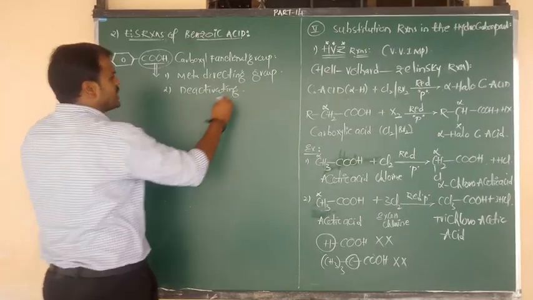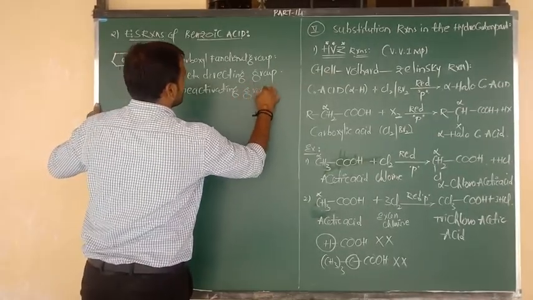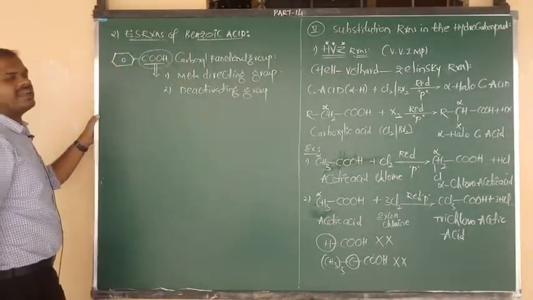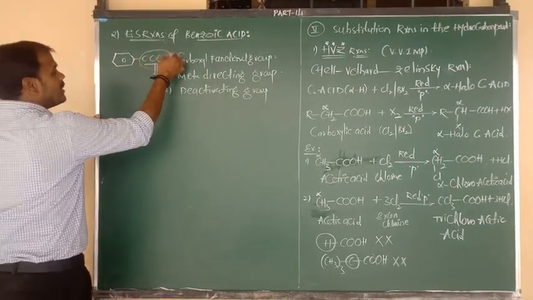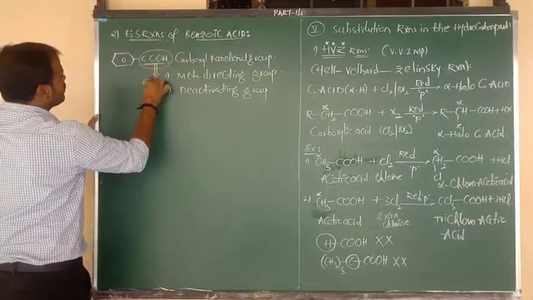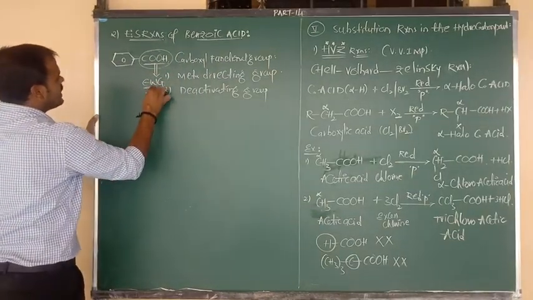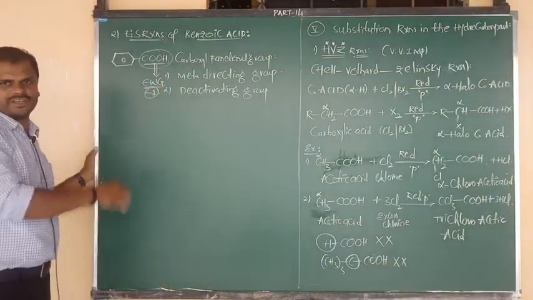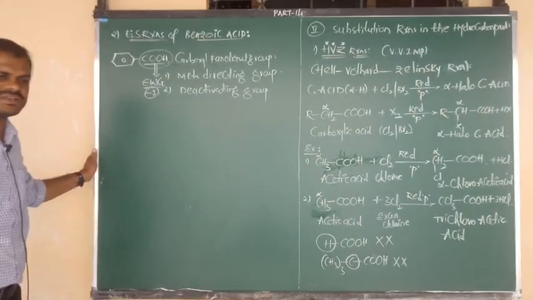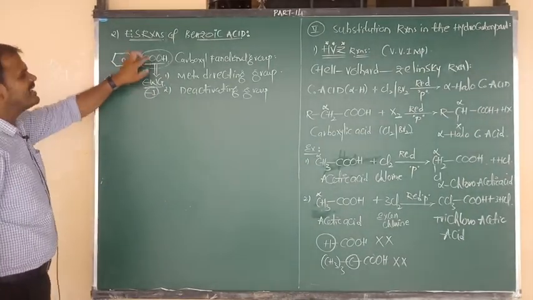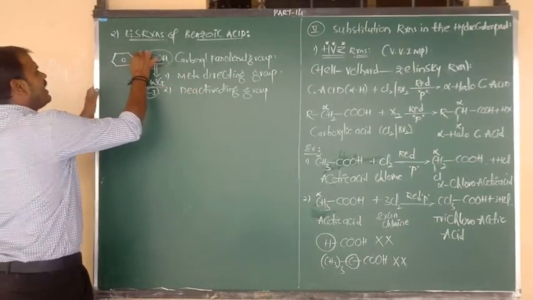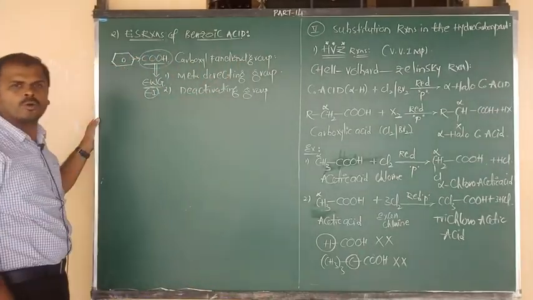Ring deactivating nature. Because of COOH, the nature is electron withdrawing. It has a -I effect, negative inductive effect. So due to these two reasons, it acts as a ring deactivating or withdrawing group, and